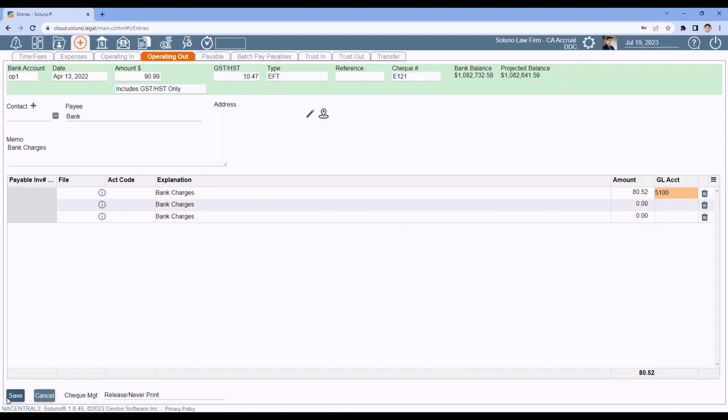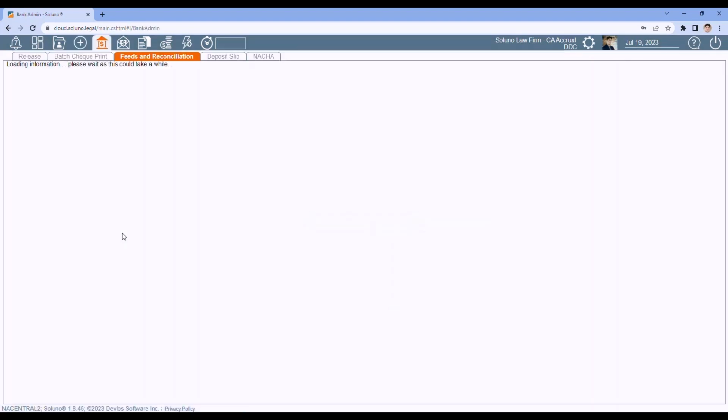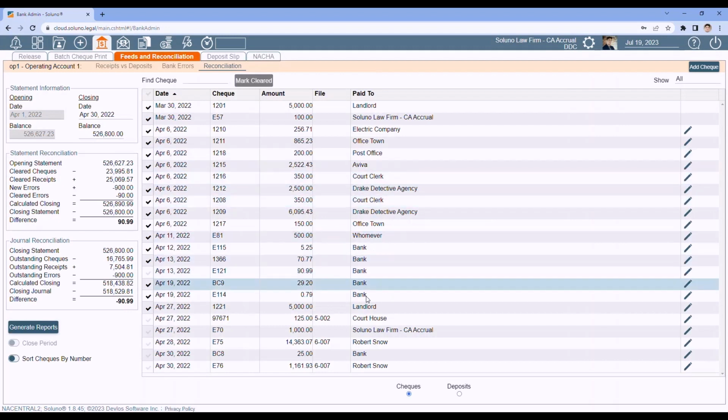Check. There's the bank charge. I tick the box. I've now gotten down to zero. Now I can finish and close out my bank reconciliation. I click close period. To finalize it, I generate the report.